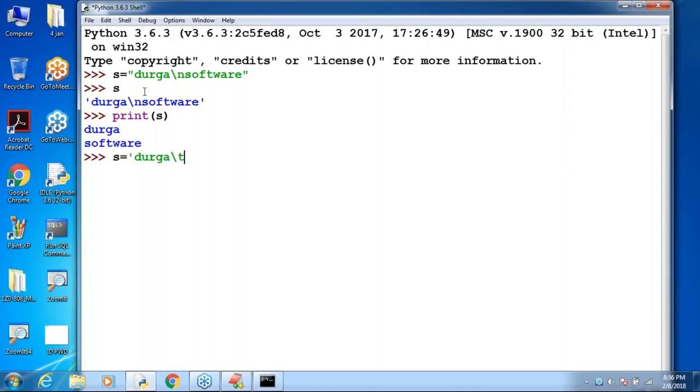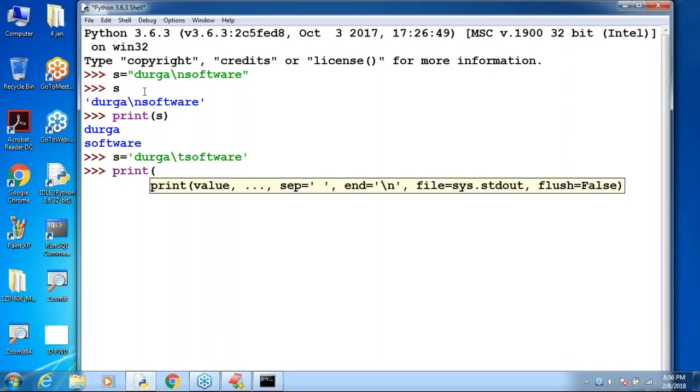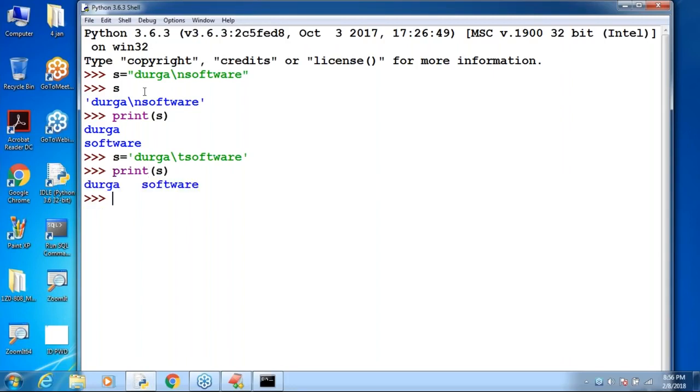s is equal to Durga backslash t software. Are you getting? Durga backslash t software. Then can you please print s? Okay, print s: Durga, tab, software, like that. I hope everyone is able to understand. So these types of things are by default considered escape characters.